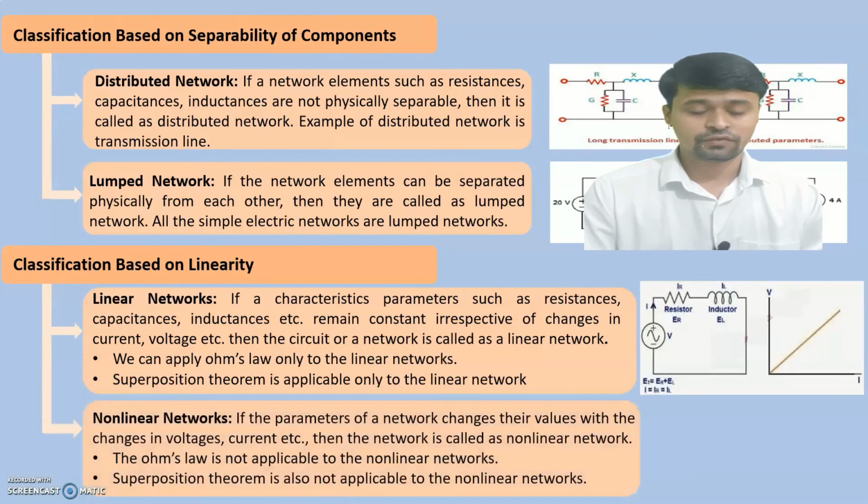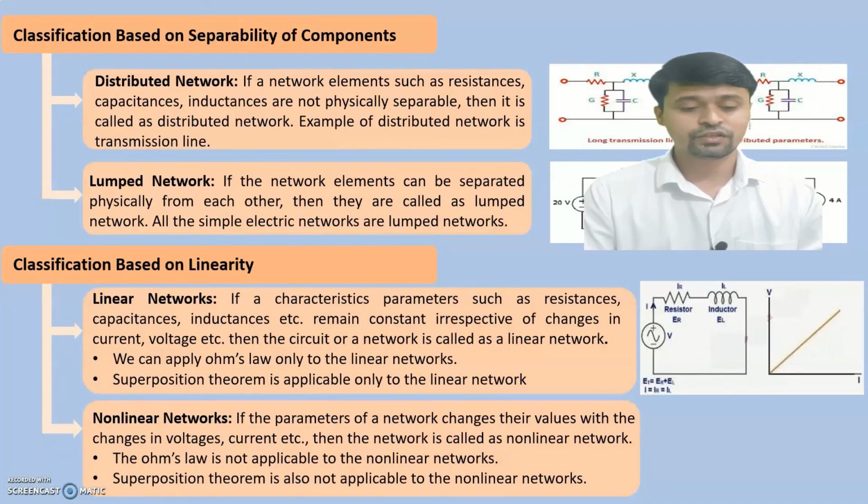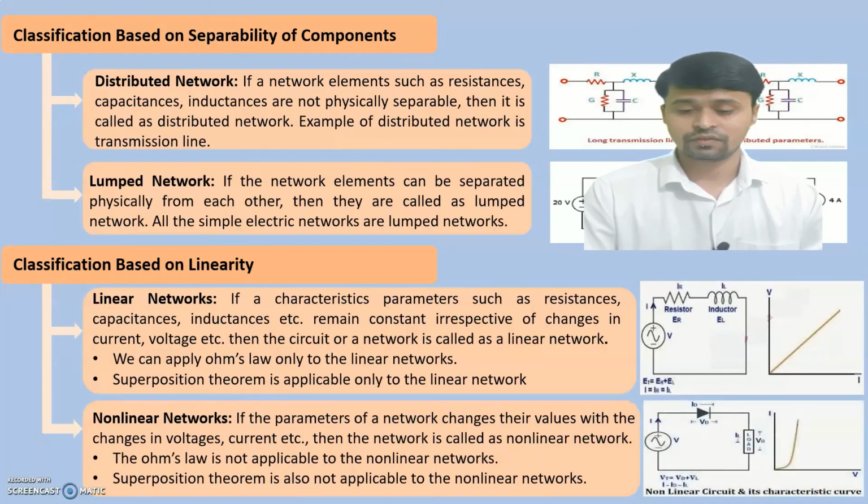Then the next one is non-linear network. It is just the opposite of the linear network. If the parameters of the network change their values with changes in voltages, currents, etc., then the network is called a non-linear network. Let's take an example. Suppose we consider a diode in series with a load resistance across an AC signal. For this diode, we get a non-linear graph. That means the current versus voltage graph is non-linear. A network for which we get a non-linear graph is a non-linear network. Ohm's law is not applicable to non-linear networks, and again the superposition theorem is not applicable to non-linear networks.